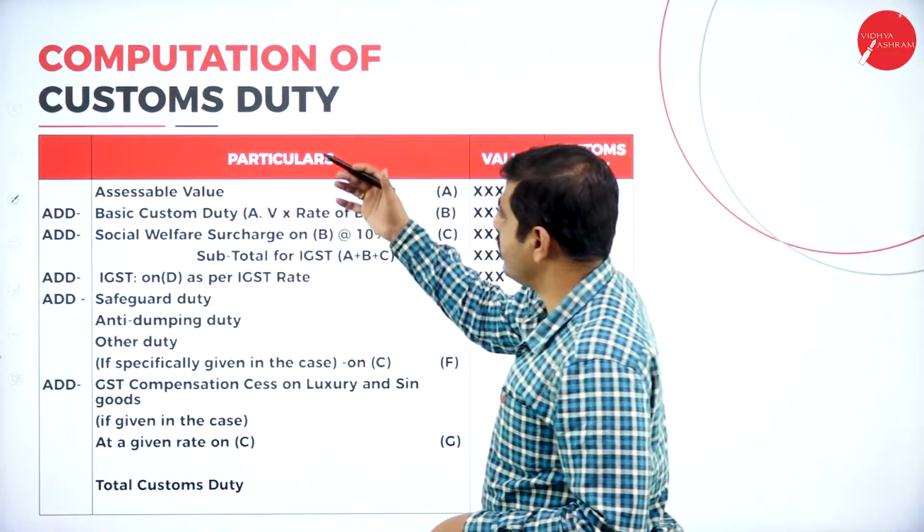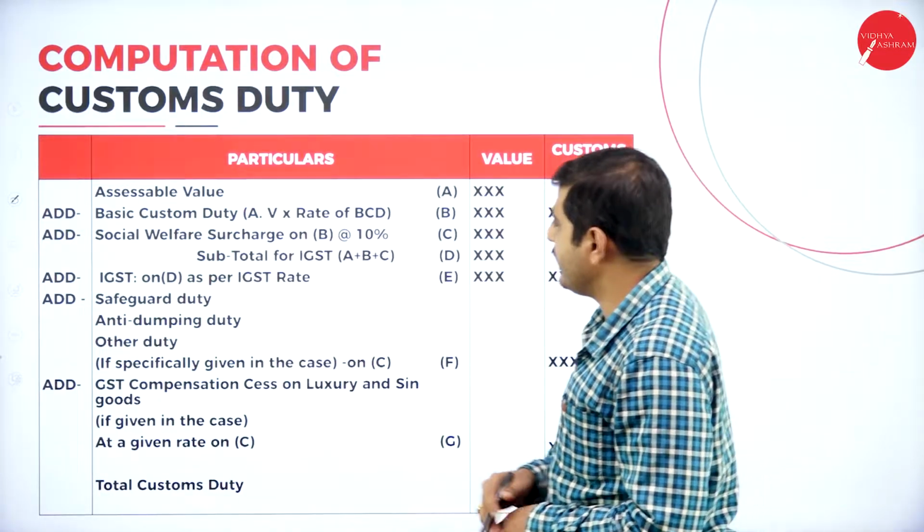Now let's go to the calculation of customs duty. First, assessable value.